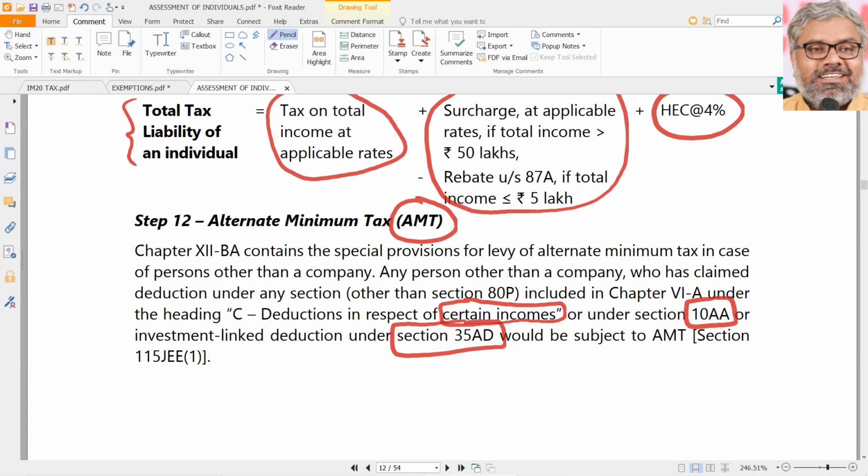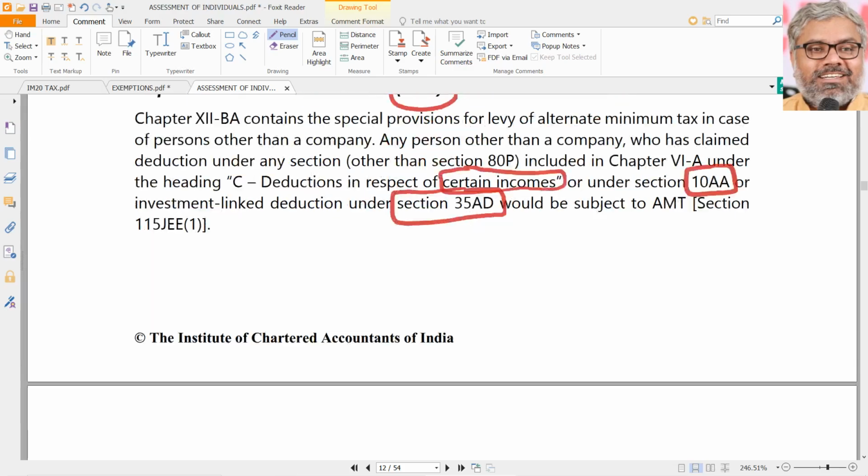Like this, somebody has claimed exemption under 10AA, because of which their profits could be very less and they pay less tax. Government says no. You have to pay alternative minimum tax if you claimed exemption already under 10AA. Same way, they could have claimed some deductions under section 80 under the category of deductions in respect of certain incomes. Then also AMT might be applicable. Same way, somebody would have claimed a deduction under section 35 AD for specified business, because of which the total income is much lesser once again and they pay much lesser tax. No, that might not be permissible because AMT will be applicable.